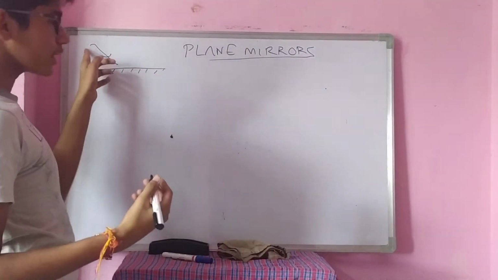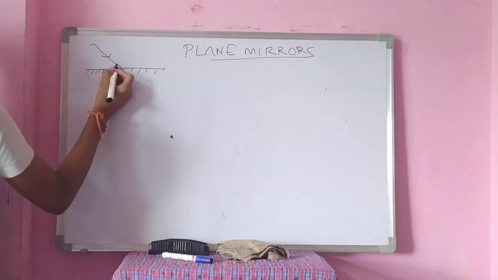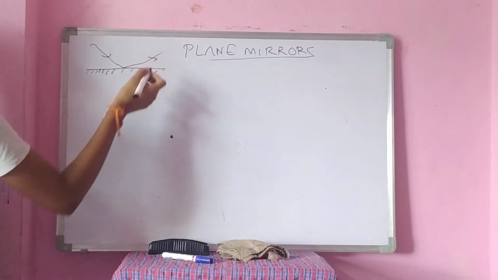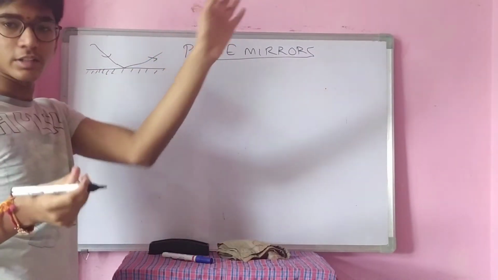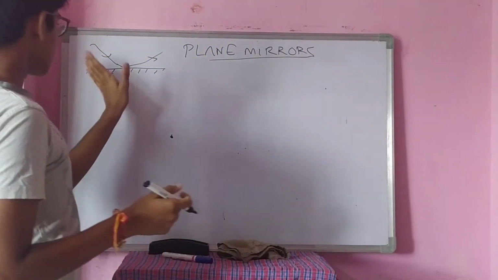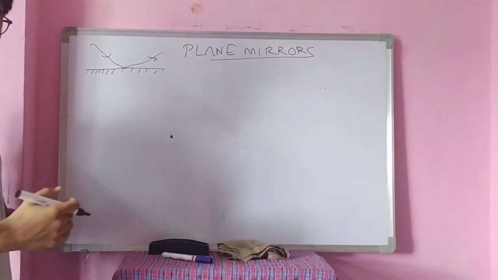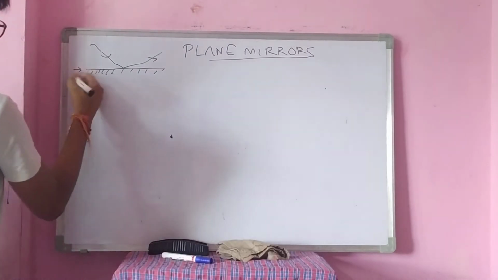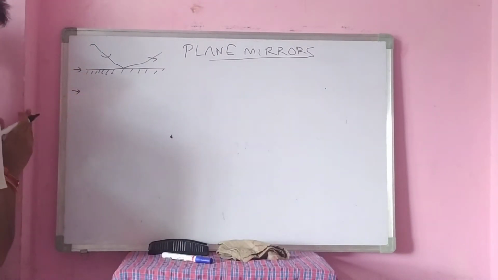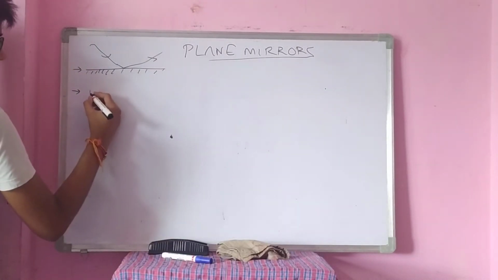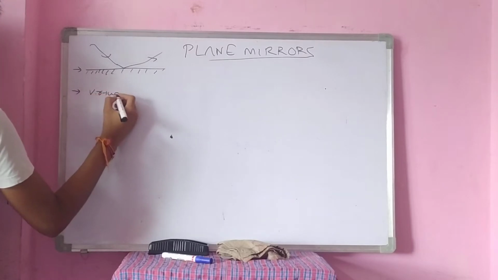A light ray is indicated in this manner. A light ray gets incident on the plane mirror and gets reflected. This is a simple basic diagram of ray of reflection. Now, this is the first point. Second point: plane mirror forms a virtual image.